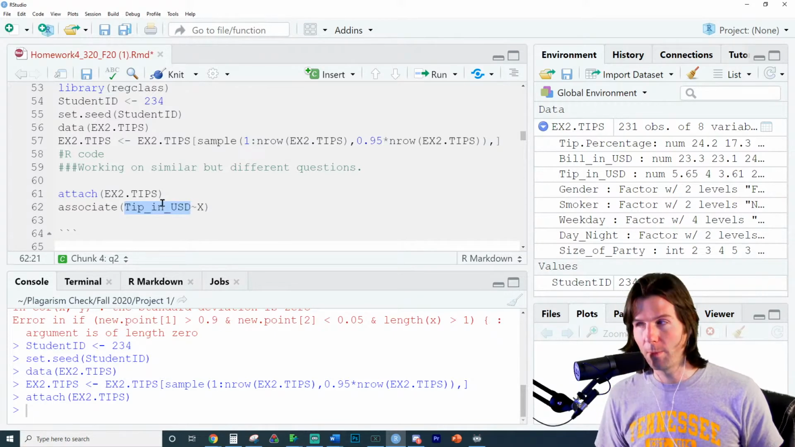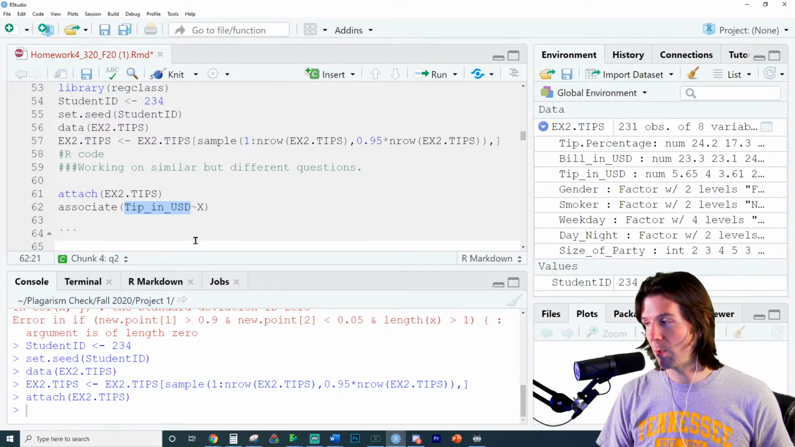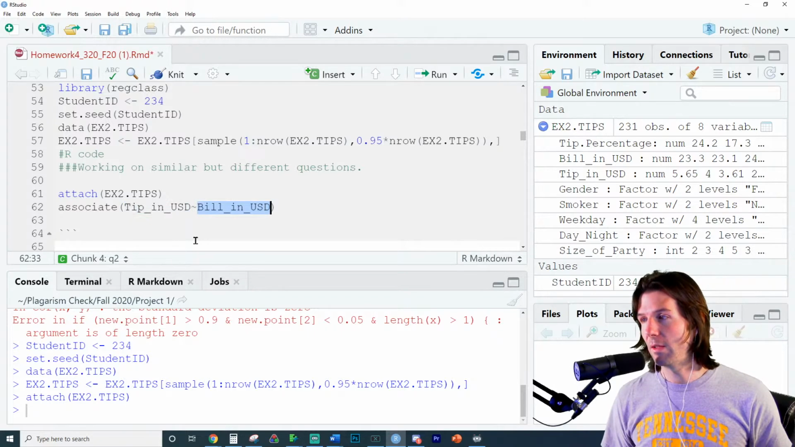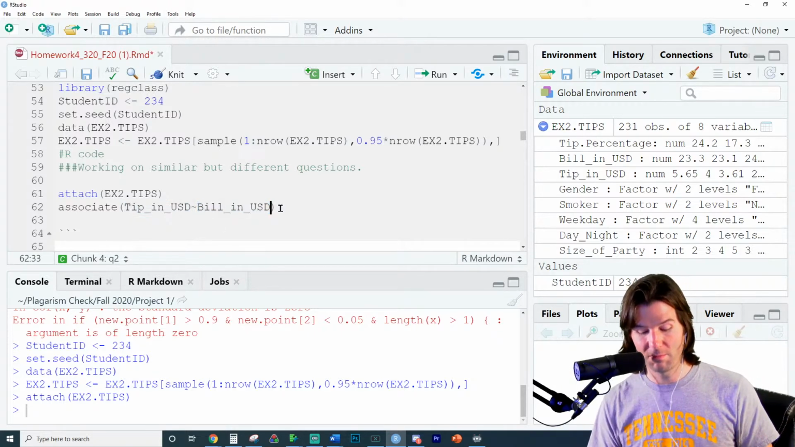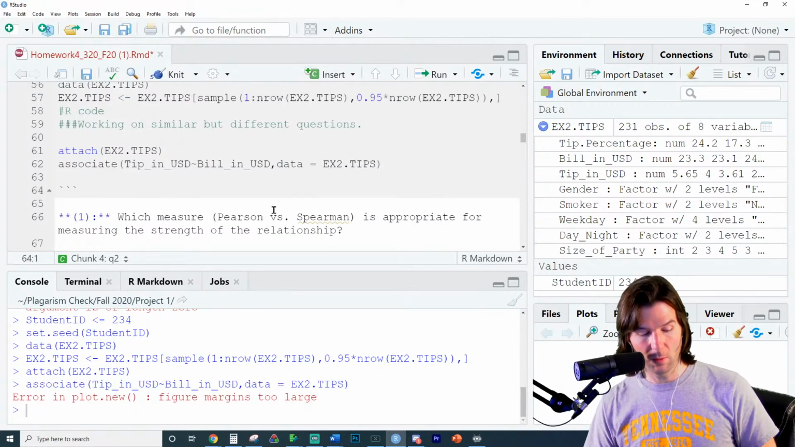We want to understand why people tip a certain amount. That's the Y variable. Why do people tip a certain amount? And the X variable is, well, maybe the bill they have on their restaurant bill explains it. So we need to do data equals EX2 tips. And I think we're good.